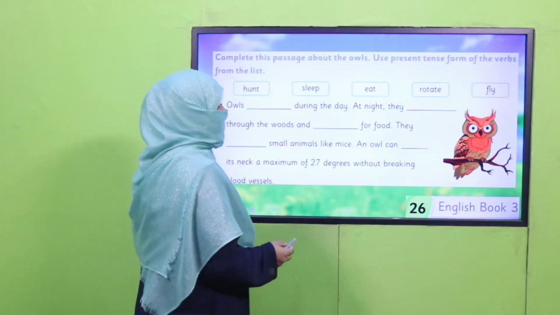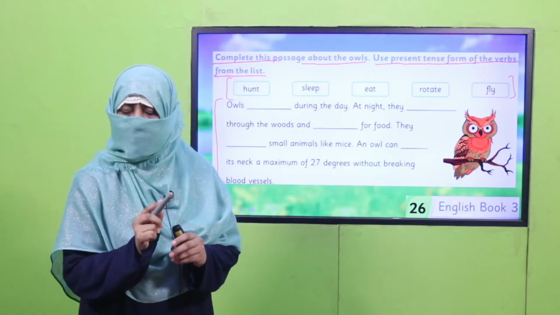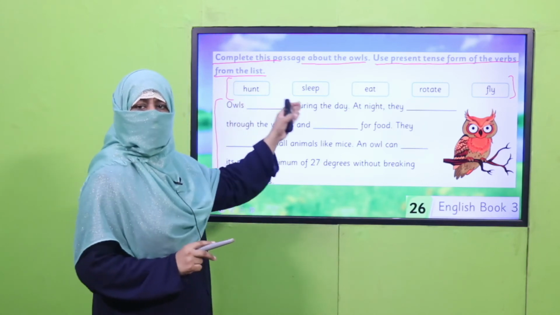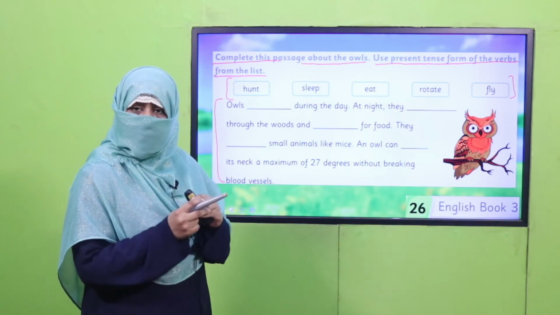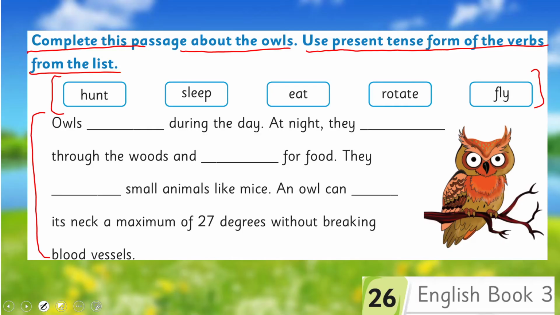Now let's practice this. What you will do, complete this passage about owls, use present tense form of verb from the list. The word bank is given here, and this is a paragraph about owls. You will use these words and you will complete it. Now it's time to practice whatever we have learned. Pause the video and complete these words by taking the words from the word bank. Be careful, if there is any verb which refers to he, she, it, you have to add s or es. So pause the video and practice it.